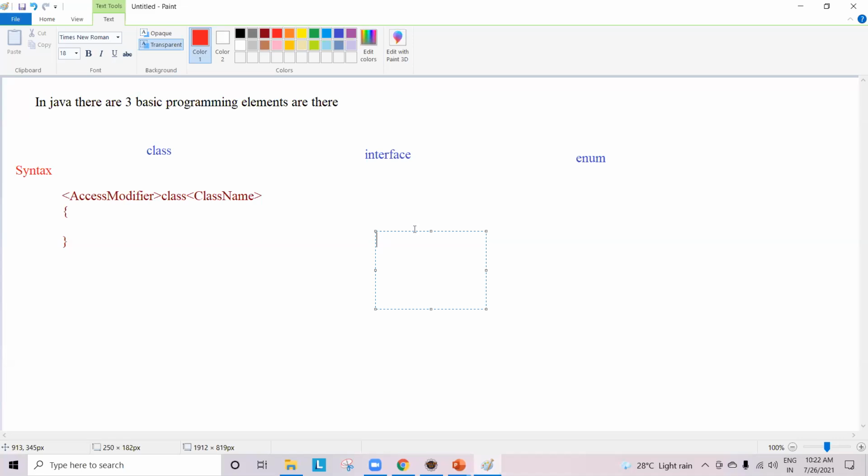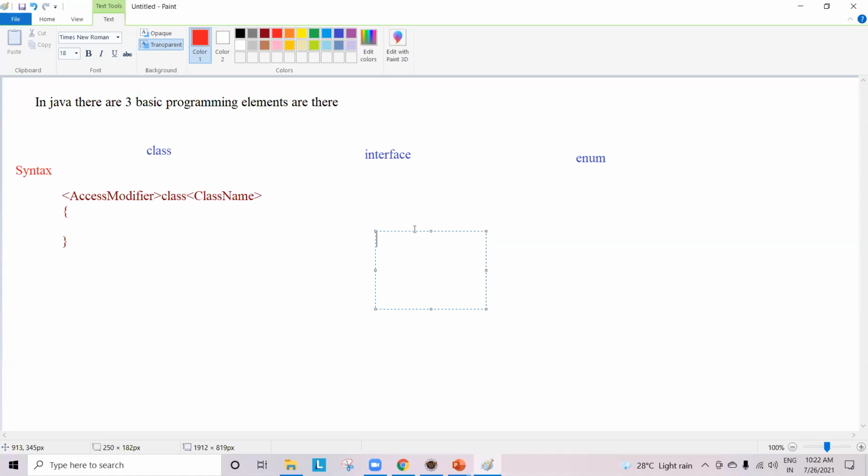Now, how many types of access modifiers are there? 4. How many basic Java programming elements are there? 3. What are those? Class, interface, and then enum. Now, when you're coming to access modifiers, there are 4 access modifiers.